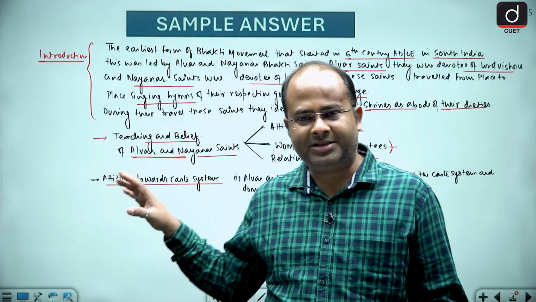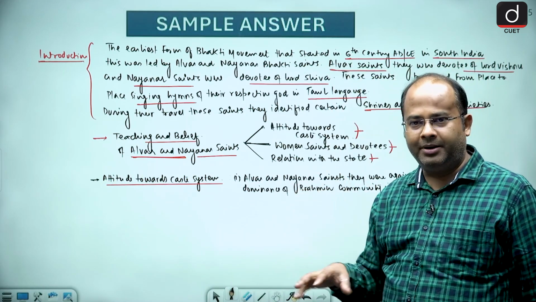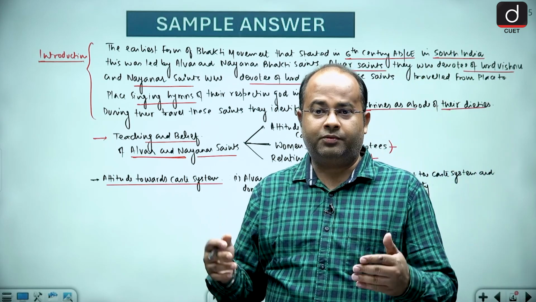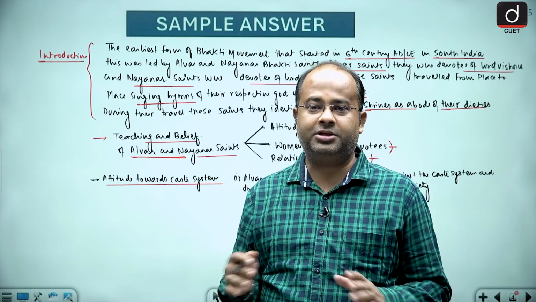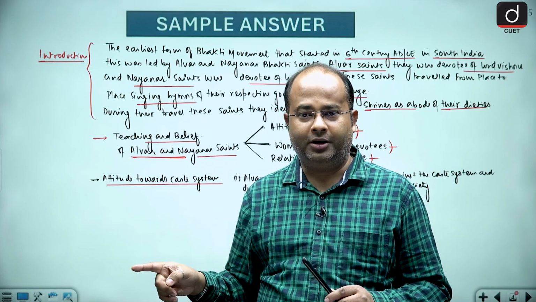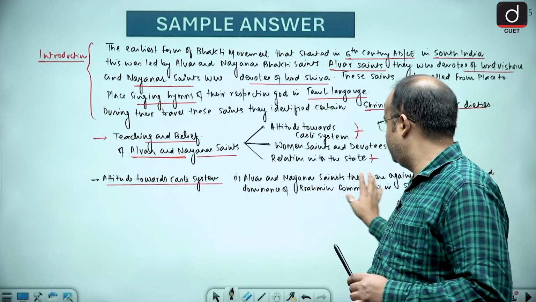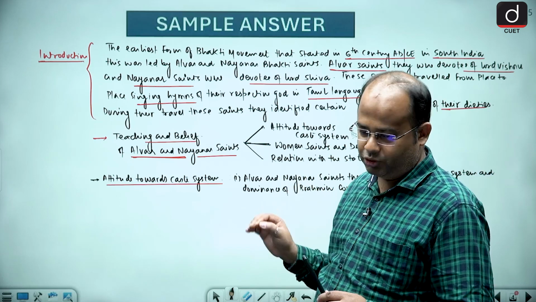And since the Brahmin community used to say that we are one of the strongest communities and we hold all type of religious things, we are the medium that will connect you to God, they were always against the dominance of the Brahmin community in the society.